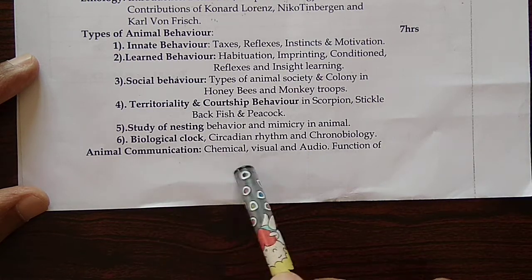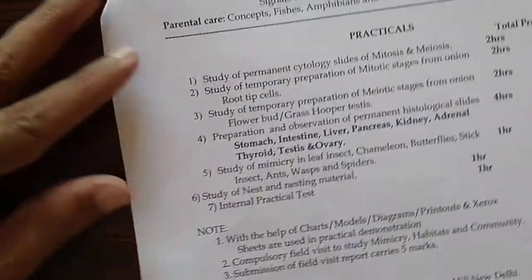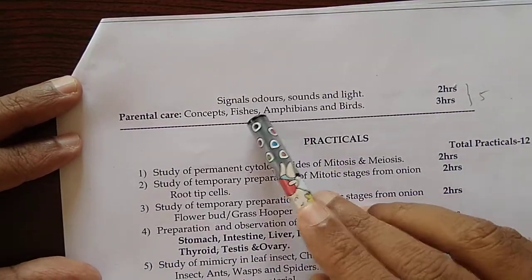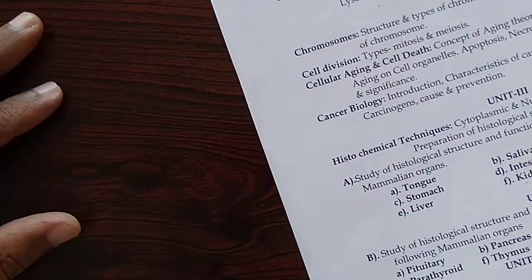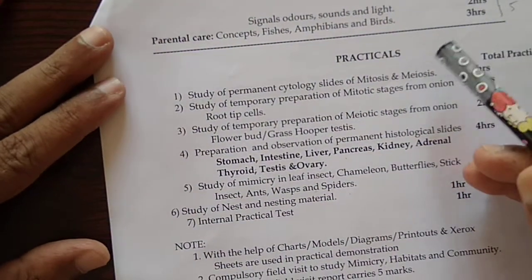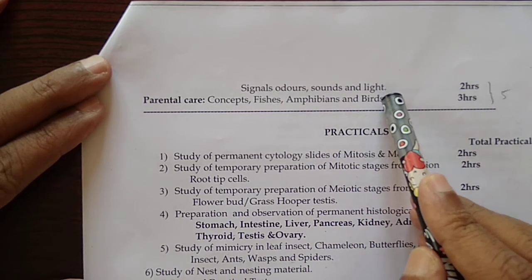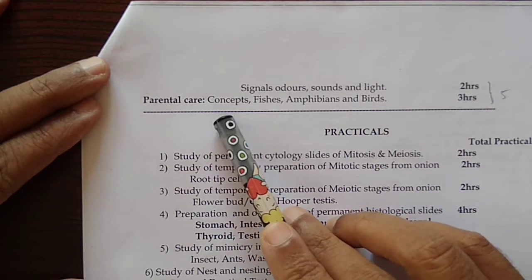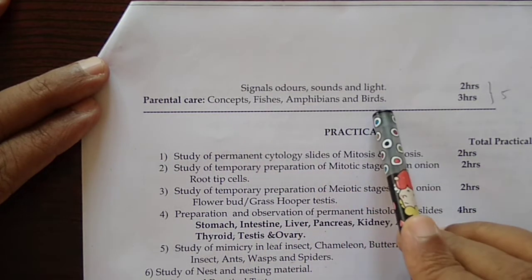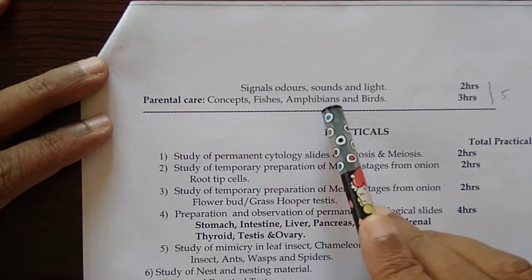Then functions of signals, odors, sounds and light. Then parental care, concepts of parental care in fishes, amphibians and birds.